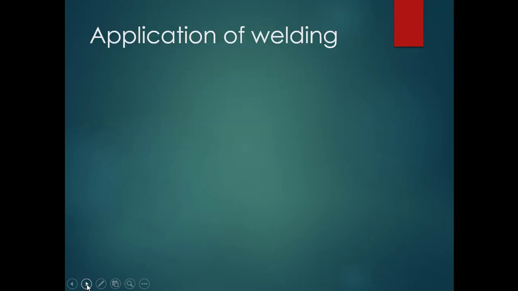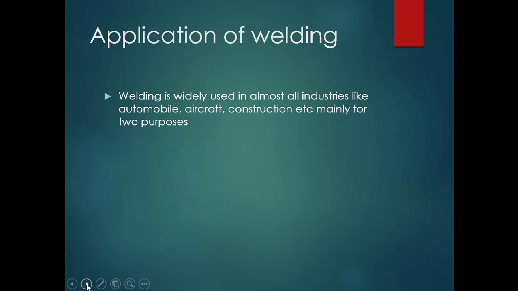Next, let us see what the applications of welding are. You all know where welding is used. Welding is widely used in almost all industries like automobile, aircraft, construction, etc., mainly for two purposes. I think we just discussed in the beginning what the use of this joining process is. One is for the fabrication process, and another is for repair and maintenance work. This is the main application of welding in almost all industries.